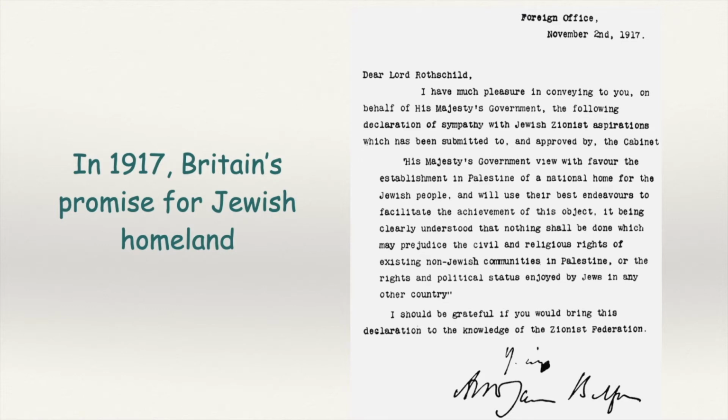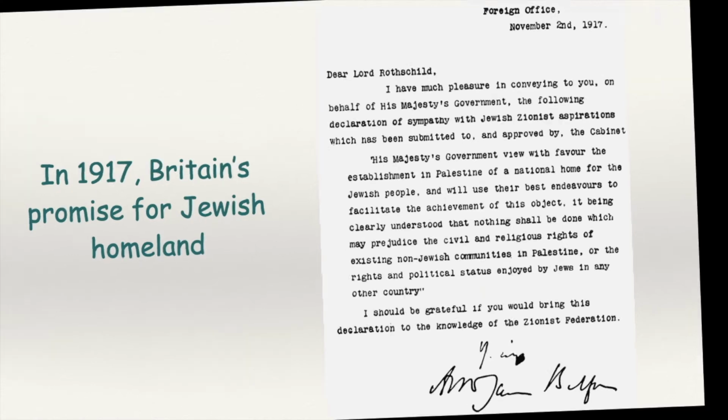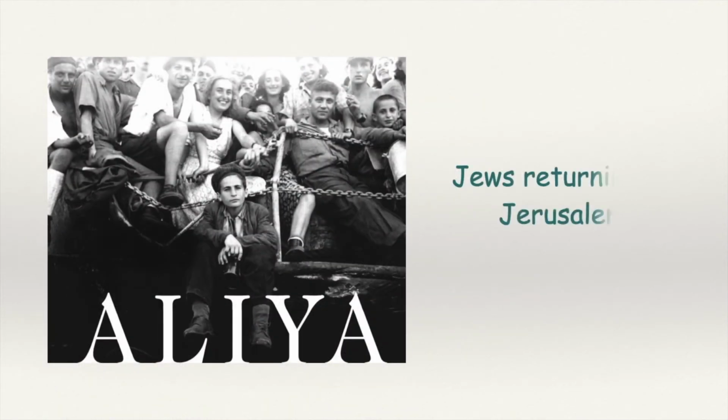On receiving British assurance, Zionists started a campaign with a clear objective to settle all Jews in Palestine. This was to ensure that a significant proportion of Jews would be ready to go to Jerusalem when the British government would fulfill its promise.